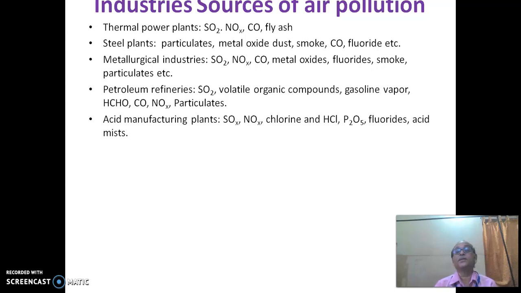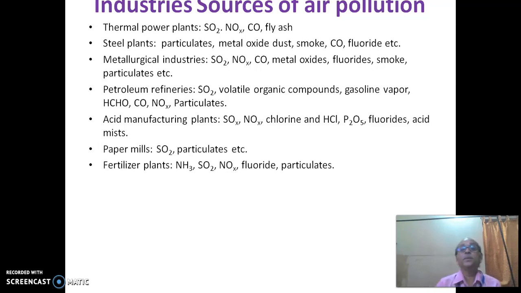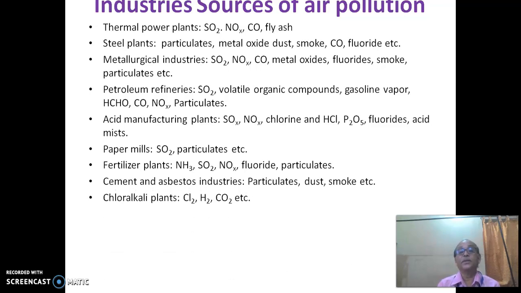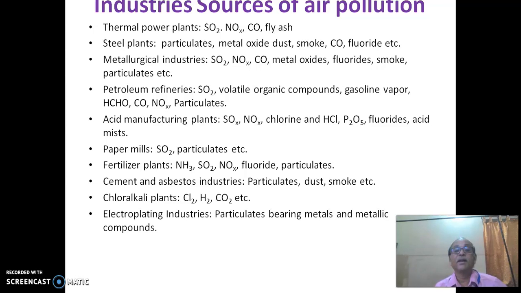Acid manufacturing plants: oxides of sulfur, oxides of nitrogen, chlorine and hydrochloric acid, phosphorus pentoxide, fluorides and acid mist. Paper mills also produce sulfur dioxide and particulates, etc. Fertilizer plants produce ammonia, sulfur dioxide, oxides of nitrogen, fluorides and particulates. Cement and asbestos industries produce particulates, dust, smoke, etc. Then chloralkali plants produce chlorine, hydrogen, carbon dioxide, etc. Then electroplating industries produce pollutants: particulates bearing metals and metallic compounds.